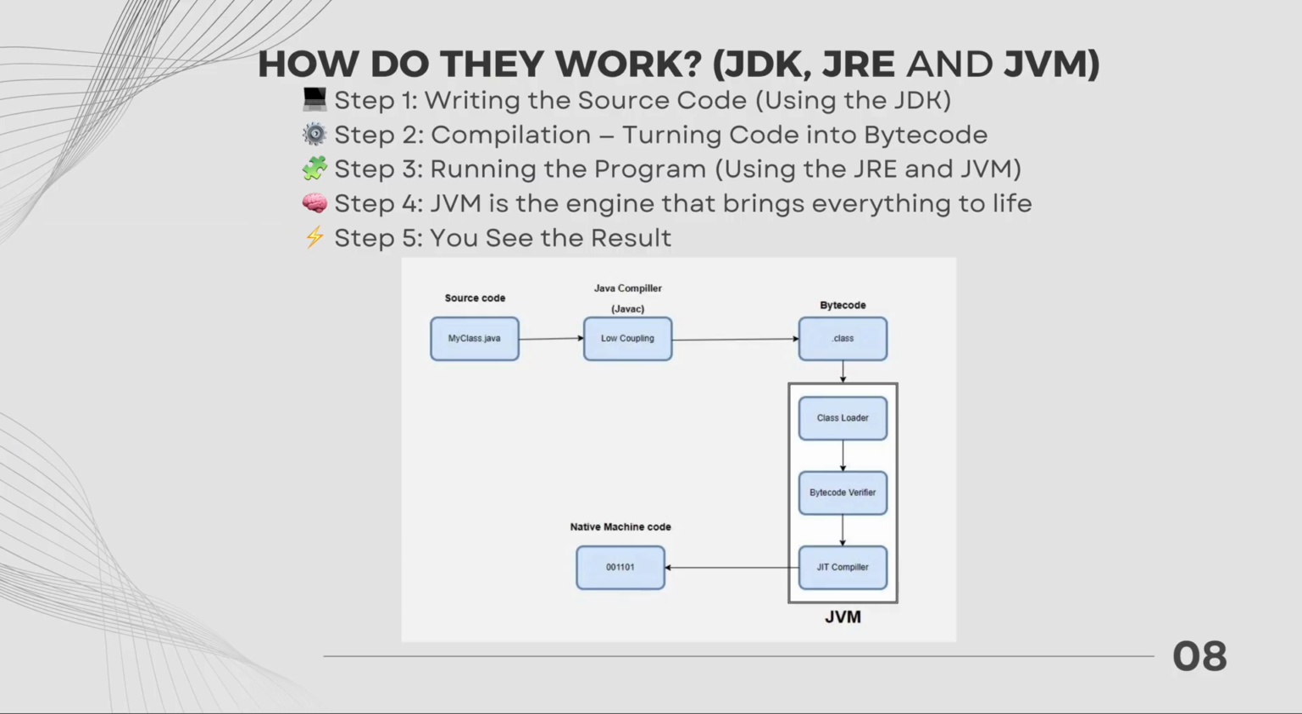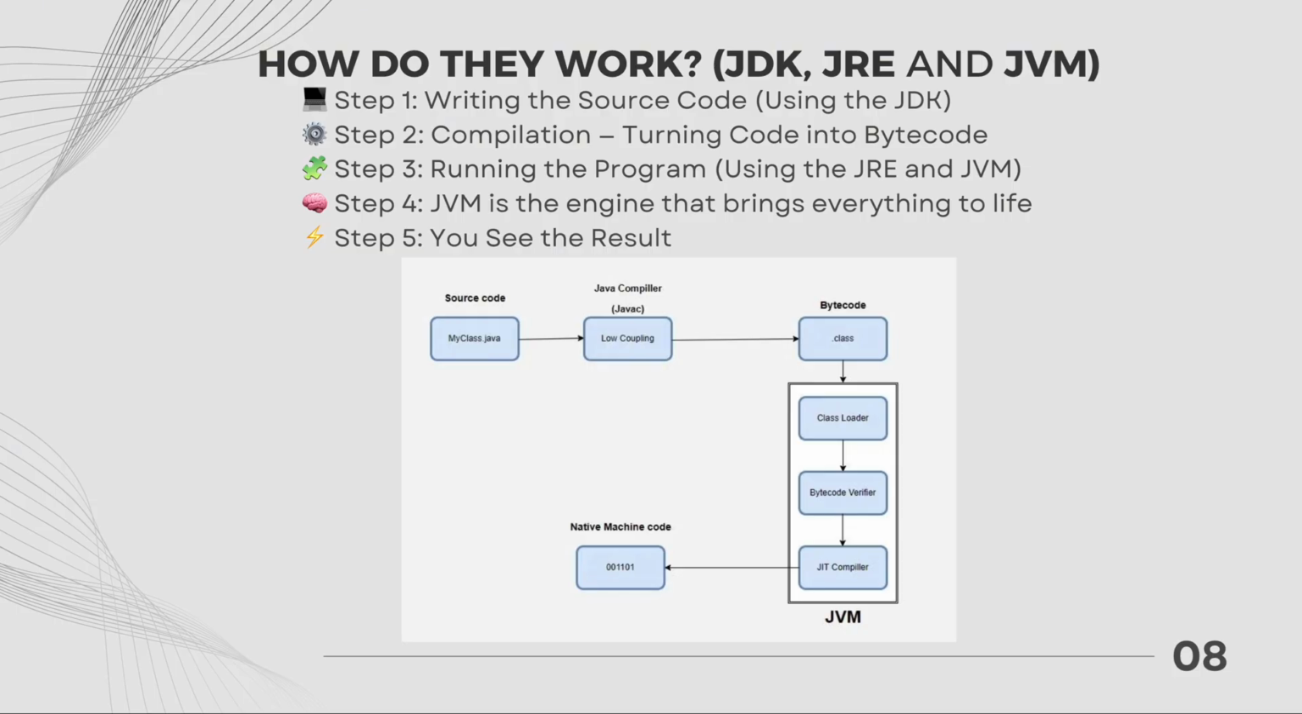Step number 2, compilation, turning code into bytecode. When you hit run, the Java compiler, which is part of the JDK, gets to work. It translates your Java source code into a special format called bytecode, which is saved in a .class file. This step doesn't produce machine code yet. Instead, bytecode is a sort of universal language for the Java platform. It's designed to be executed by the Java Virtual Machine, or JVM, no matter which operating system you're on.